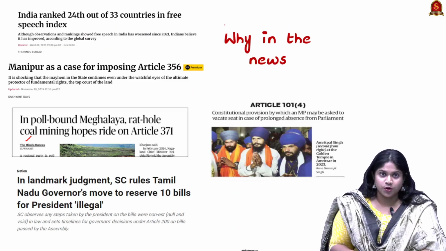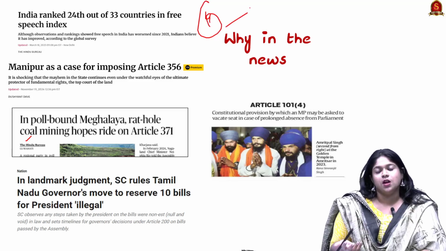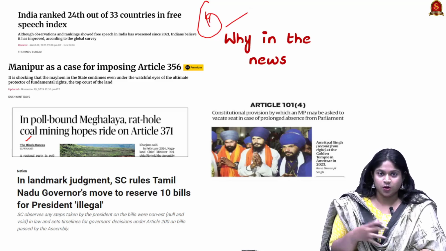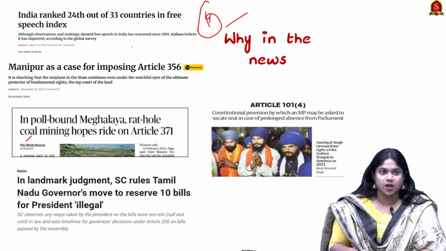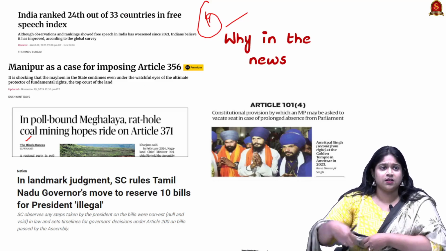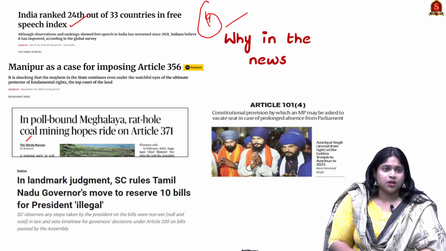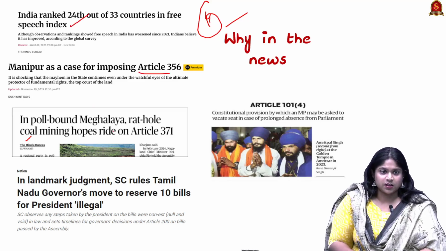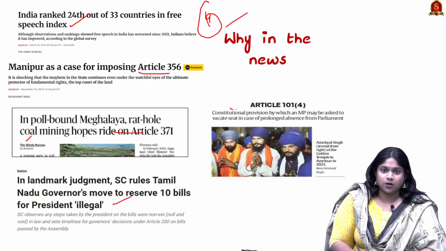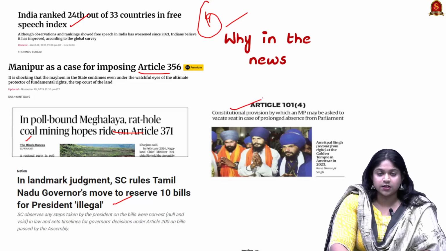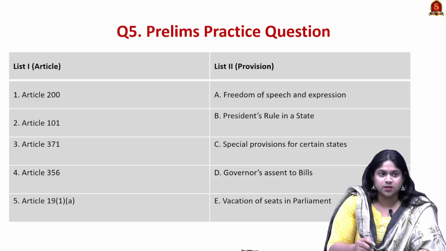Now let us move on to the next topic, our fourth question, which deals with different articles. Throughout the year we have seen a lot of news regarding these articles: the free speech index, Article 356, Article 371, the article on pending bills, and Article 101. So in light of these articles, let us see a prelims question and the basics about it.